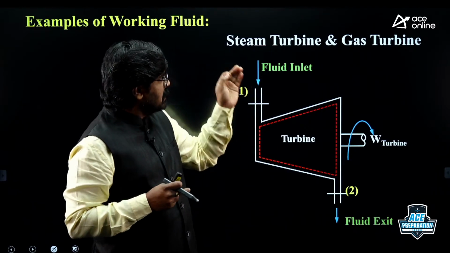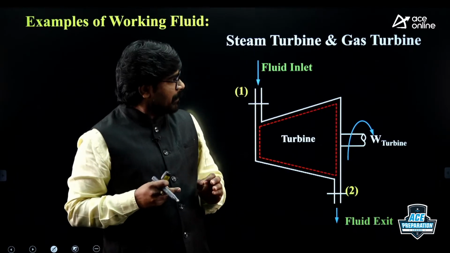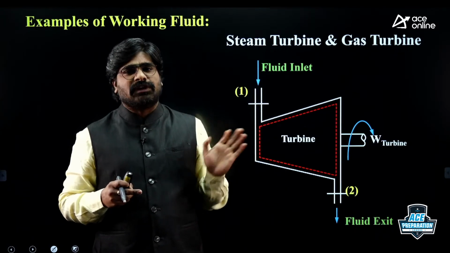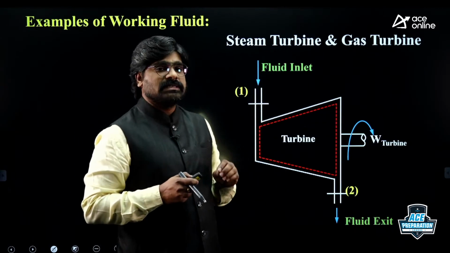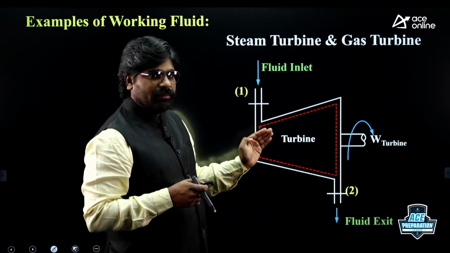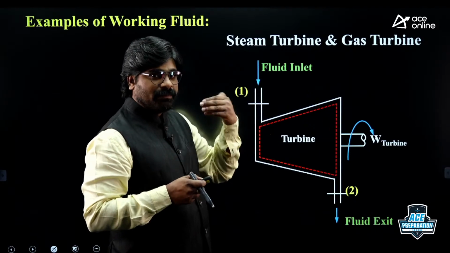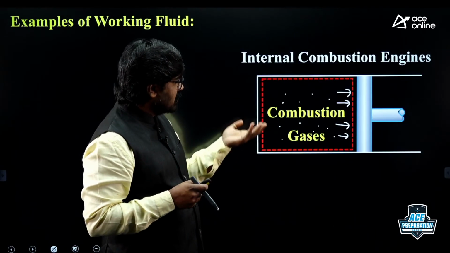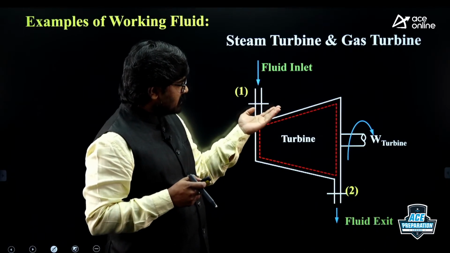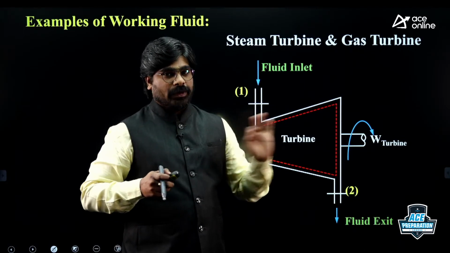In a steam turbine, steam is the working fluid. In a gas turbine power plant, gas is the working fluid. So this is working fluid: the fluid which is used in the thermodynamic analysis, or the fluid which develops power. In case of an IC engine, combustion gases; in case of a steam turbine, steam expands; in a gas turbine, gas expands. This is the working fluid, right?